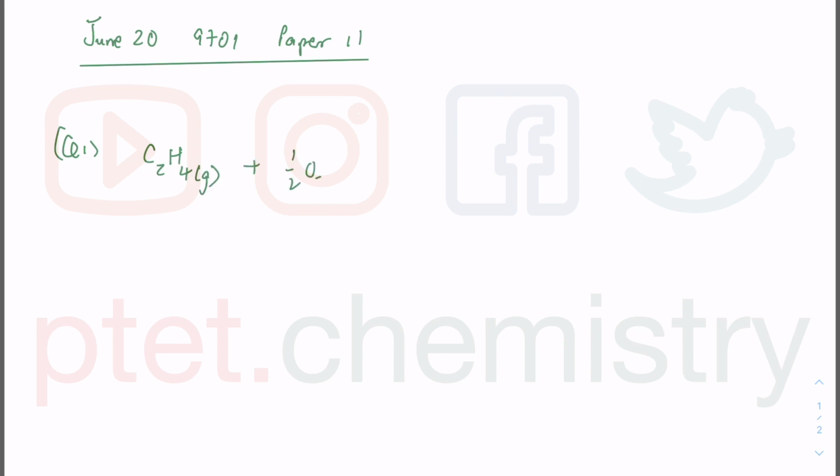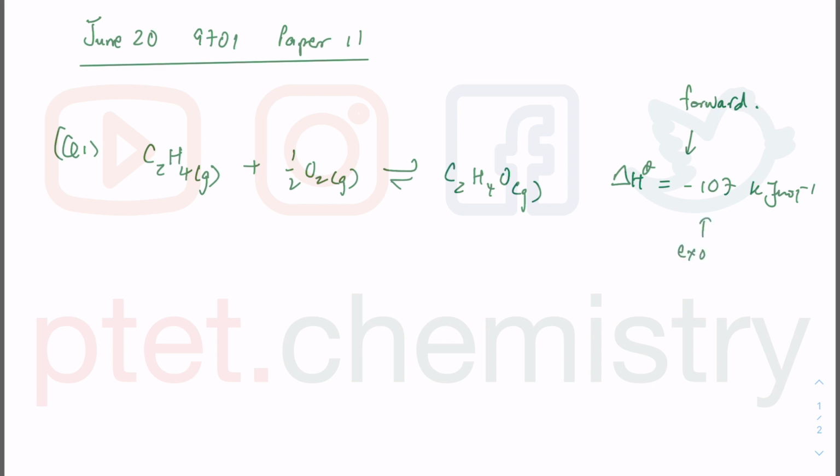So if I just write down the equation, then we can imagine and explain what we're trying to say. We are told that the enthalpy change is minus 107 kilojoules per mole. By default, the enthalpy change given for reversible reactions, if they show it like this, means it's for the forward reaction. So we know the forward reaction is exothermic, because it releases heat.